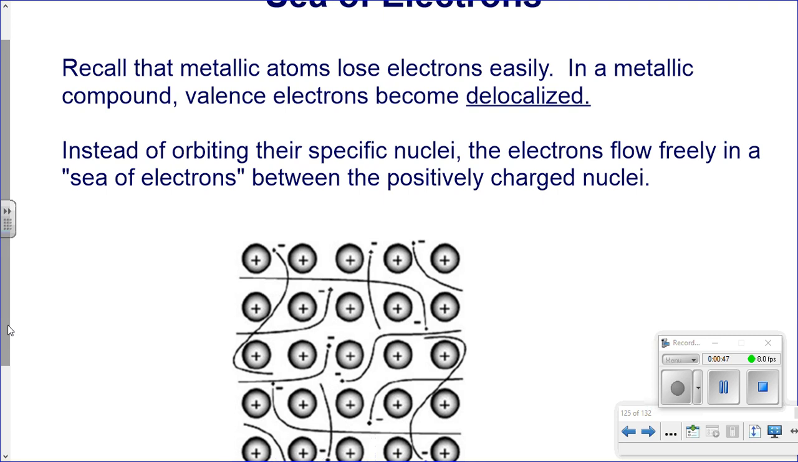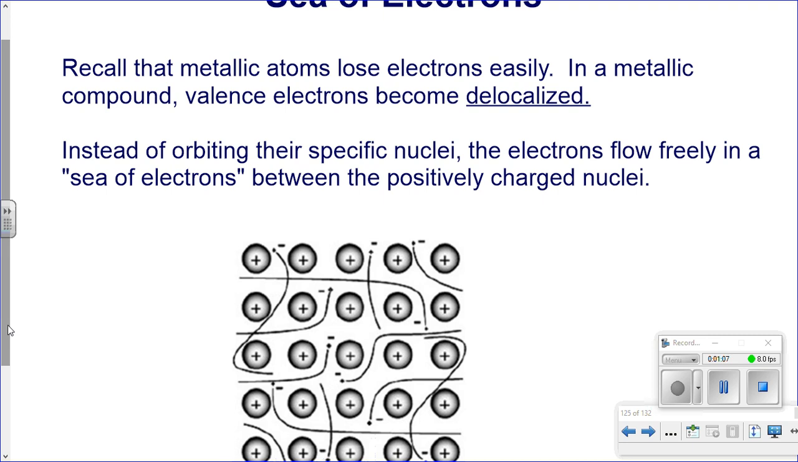First of all, if they can flow freely, this sea of electrons can be directed. And if they can be directed, perhaps down a wire or across a metal flat sheet, you can get electricity to flow. Electricity, or current, is the flow of electrons.